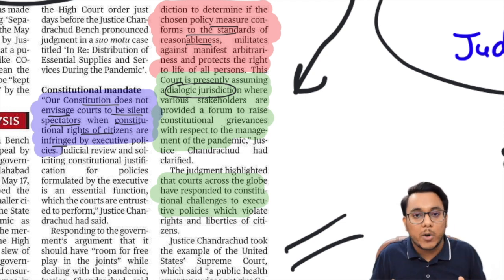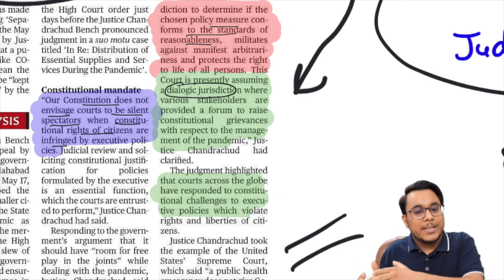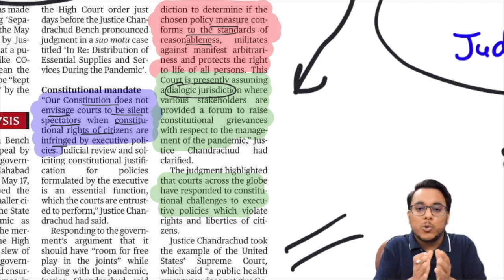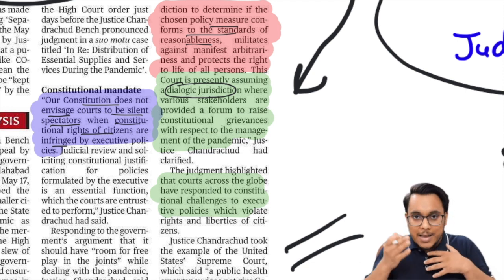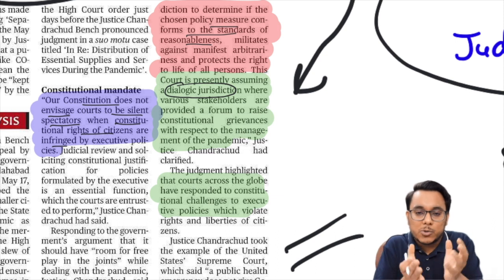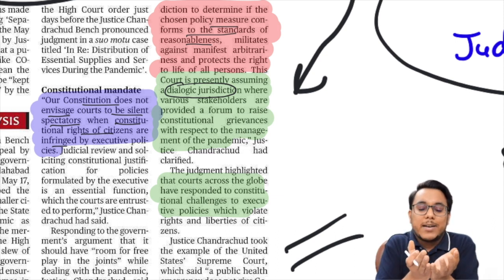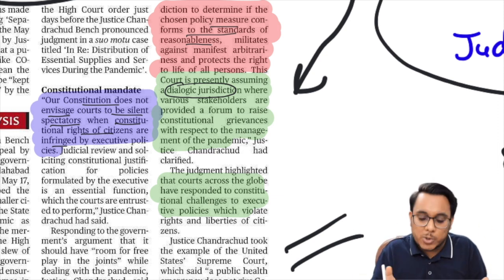Now what is the dialogic jurisdiction? It means that the citizens, when they have a problem, will come to the court. In the court they will give their dialogue, saying okay, this is our problem, the government is not hearing. In this, the government will also come, and the government will also provide their narrative. So this dialogic jurisdiction is being provided by the courts, where the citizens can come, the government can come, and they can deliberate on what needs to be the way forward.